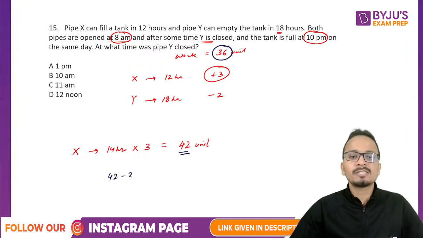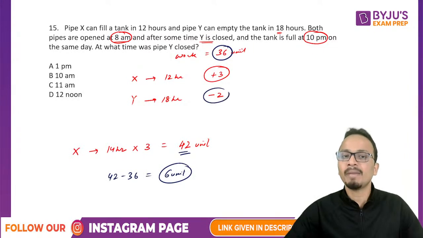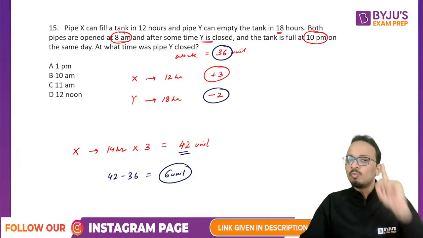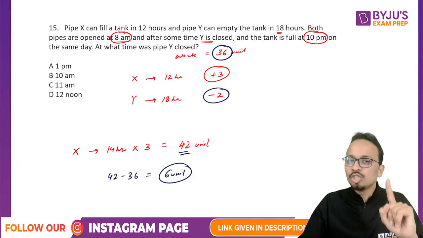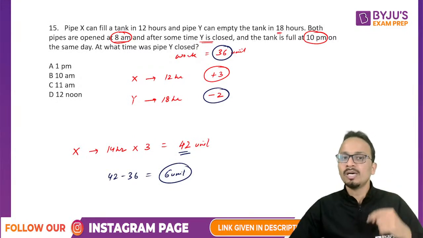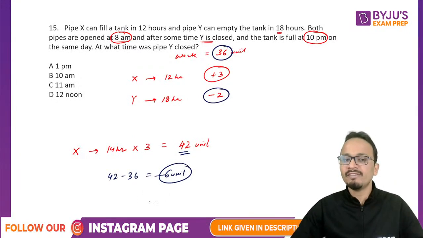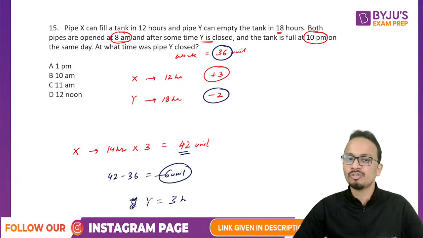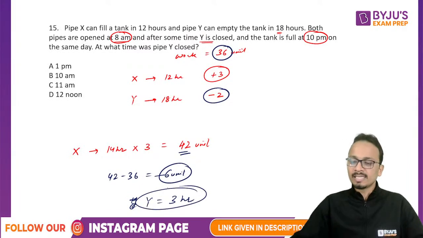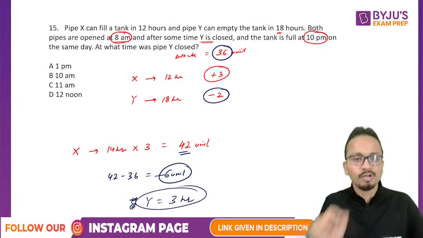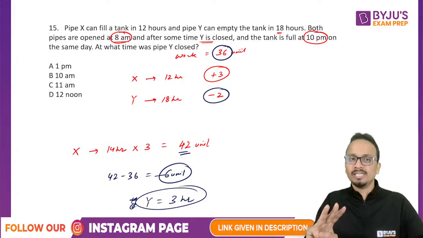42 minus 36. That means 6 units of work was negatively done by Y. Y in 1 hour can do minus 2 units. So minus 6 units करने के लिए Y को कितना time लगेगा? So Y will take how many hours? Minus 6 upon minus 2, that is 3 hours. So I can say that Y would have worked for 3 hours only.